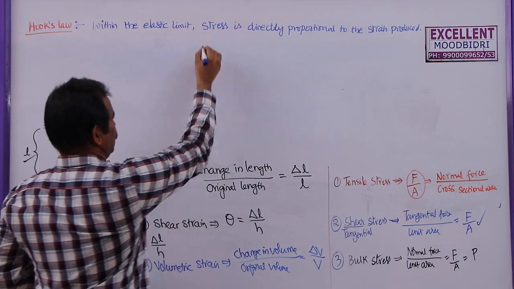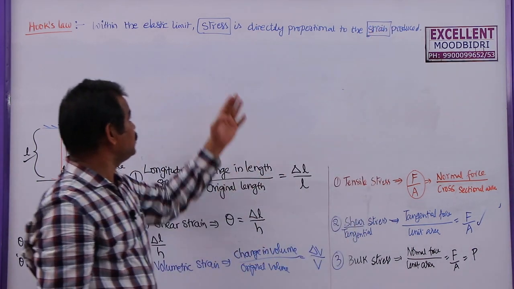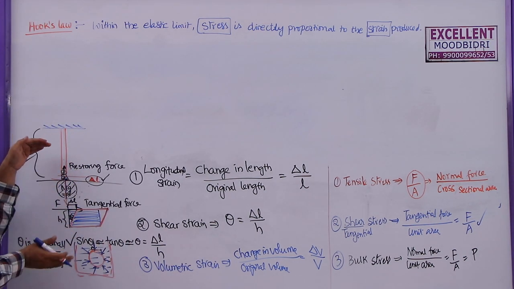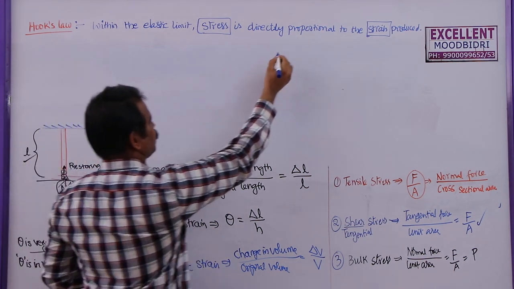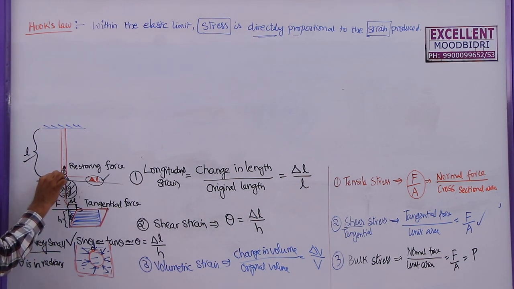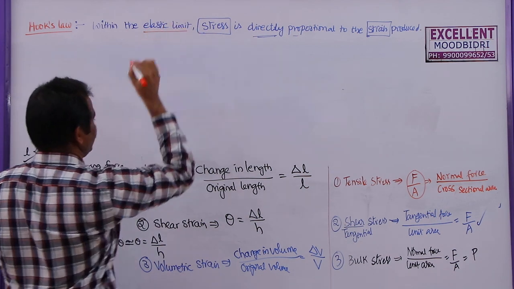Now, we know this term stress and we know the meaning of this strain. So whenever stress is more, strain will be more. That we know. If you apply more load here, strain produced or change in length will be more. So we know that these two are directly proportional to each other. That means if you apply 1 Newton, let us say 1 millimeter length has increased. If you apply 2 Newton, increase in length will be 2 millimeter. If you apply 10 Newton, change in length will be 10 millimeter, like that. That means for this stress, strain produced will be related to this one, and these two are proportional to each other.